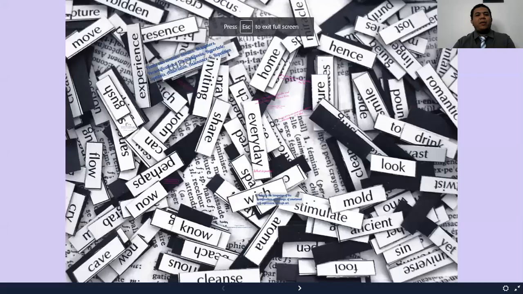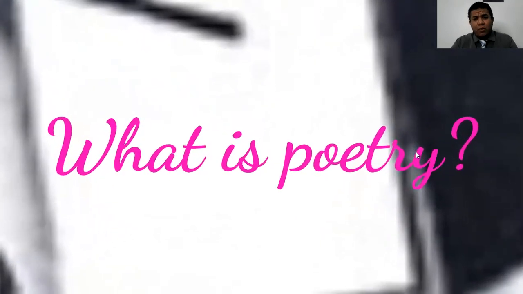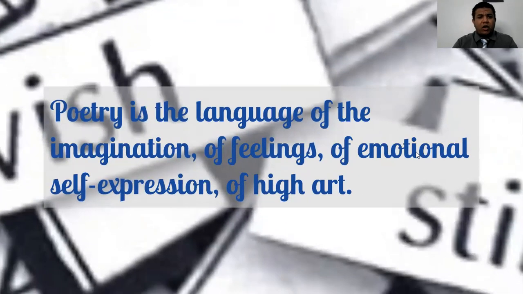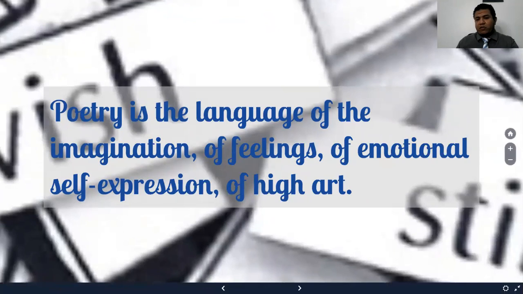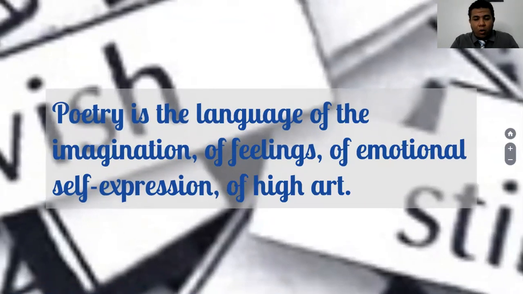This is a presentation about what is poetry and what are the figures of speech in poetry, and why we feel that poetry is different from other types of literature in English. In the beginning, we will answer the question, what is poetry? Poetry is the language of imagination, the language of feelings, of emotional self-expression, and the language of high art.